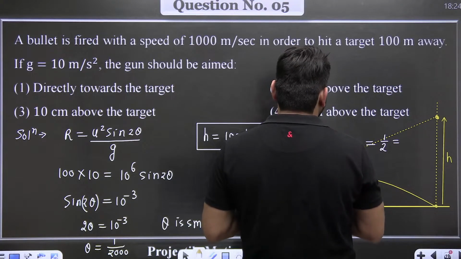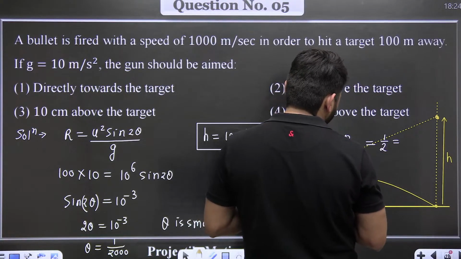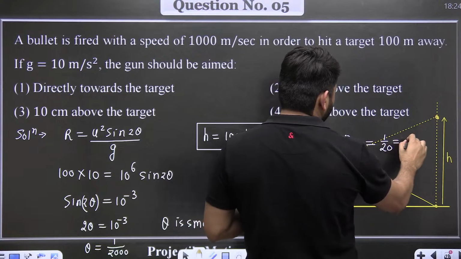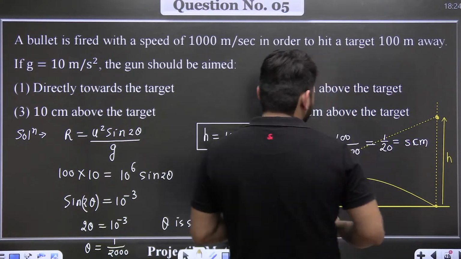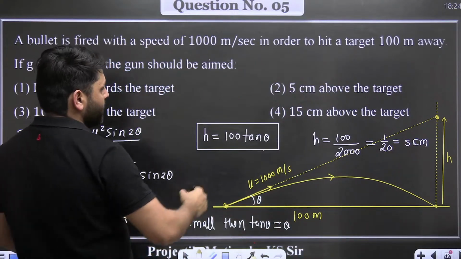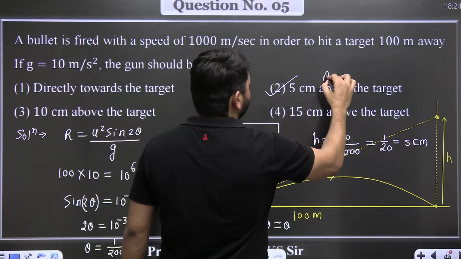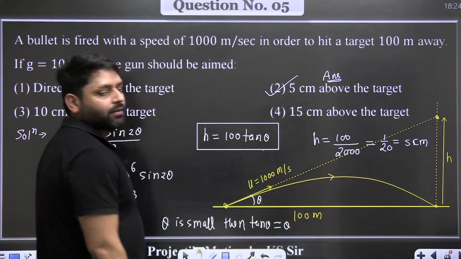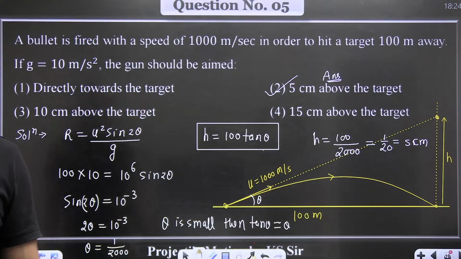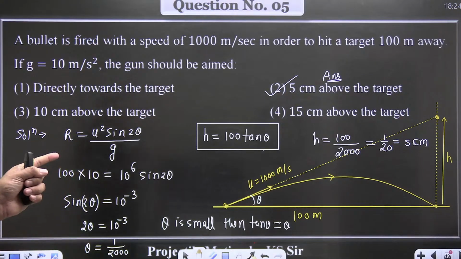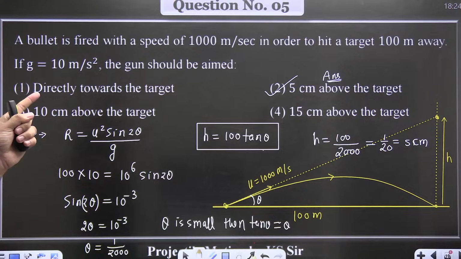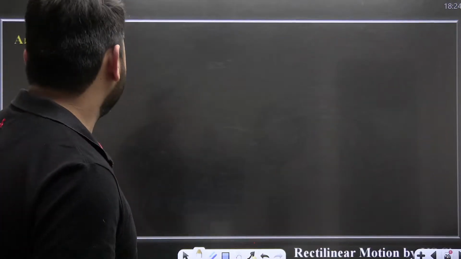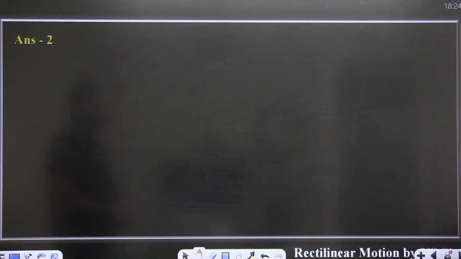No, 100 divided by 20. So this comes out to be 5 centimeter. So the height at which it has to be aimed is 5 centimeter. This will be the answer. 5 centimeter above you have to aim. Then you will be able to hit that target, which is at 100 meter distance from the point of firing. Okay. So second option is the correct option.